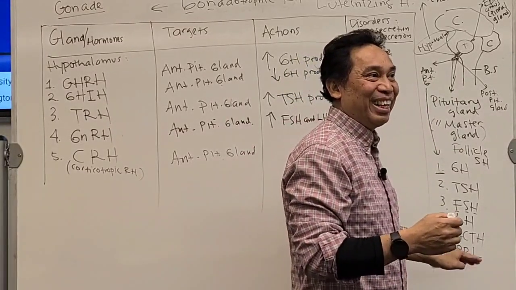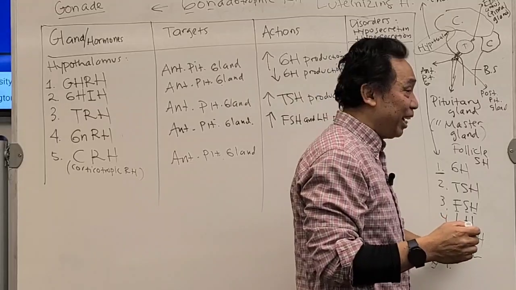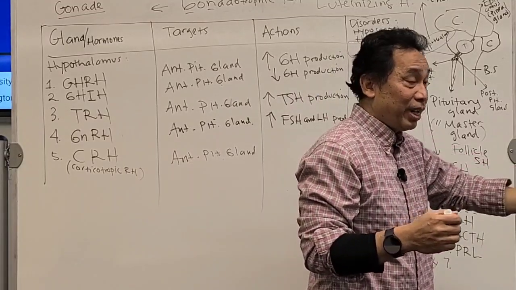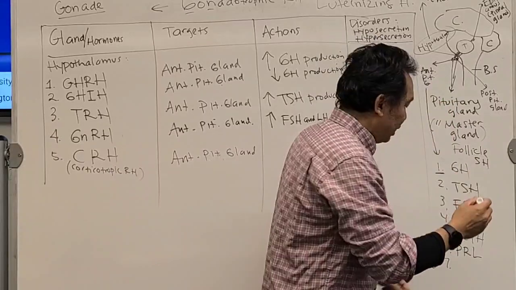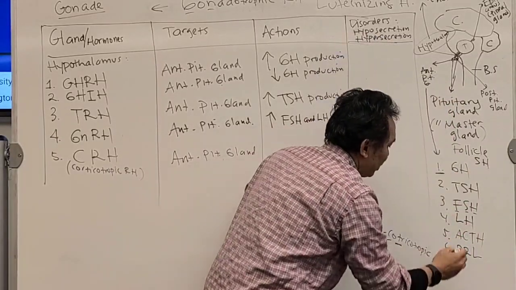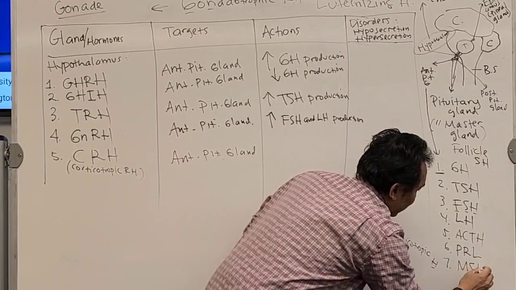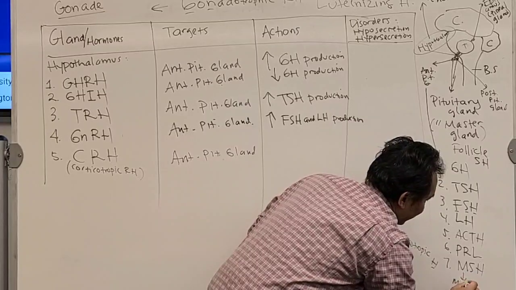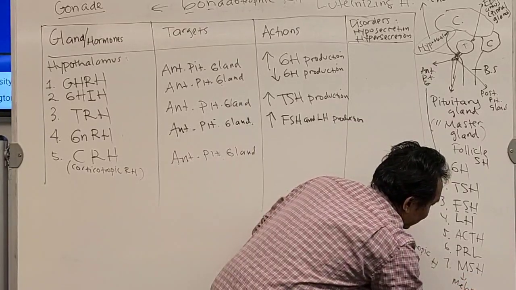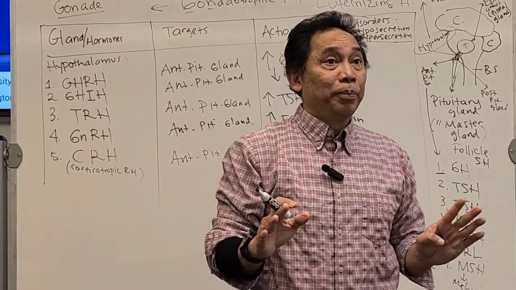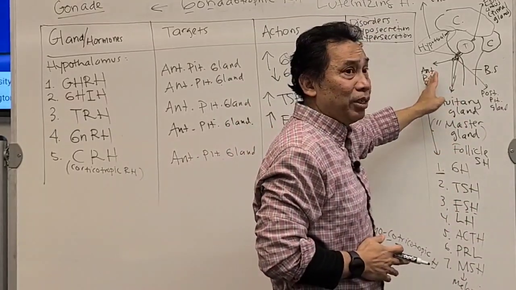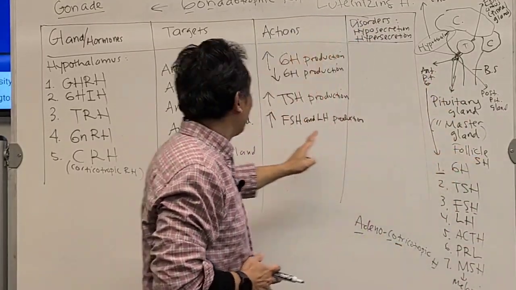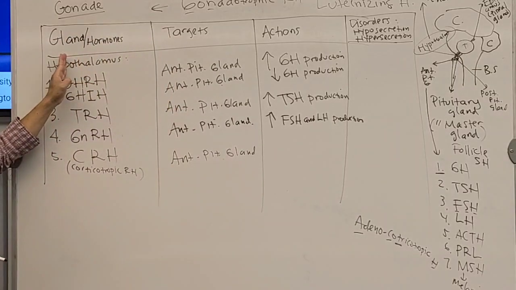It's for milk, it later goes to the milk gland, but right now it's produced by the anterior pituitary gland. And there is another hormone produced by the anterior pituitary gland. It's called MSH. M stands for melanin, melanin stimulating hormone. So these are the 7 hormones produced by the anterior pituitary gland, and this production is controlled by the hypothalamus. Okay, get this one first.